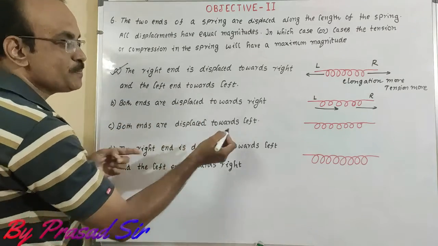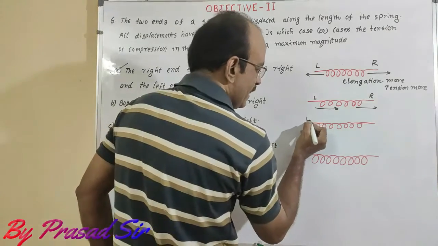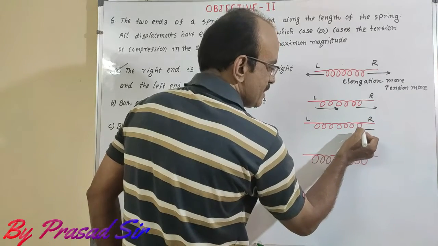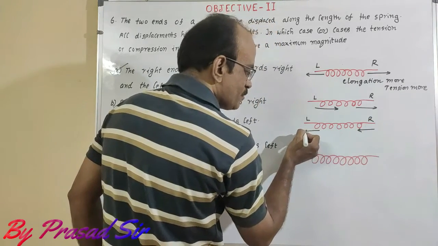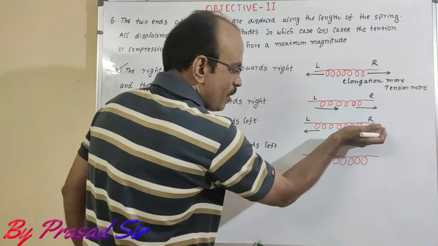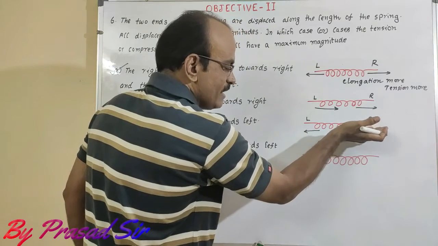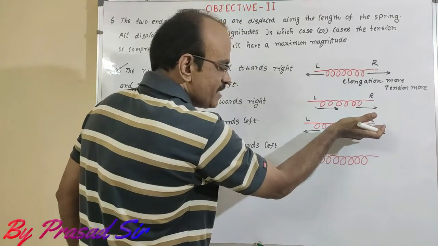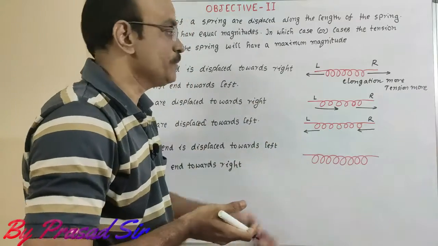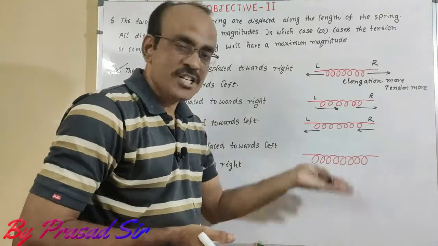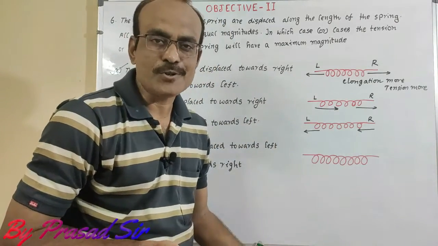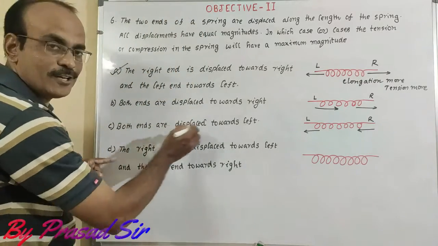And when both ends are displaced towards left side, here left, here right, both are displacing toward the left side along the length of the spring. Here also elongation is less, tension is less and compression is less. So this is also not the correct option.